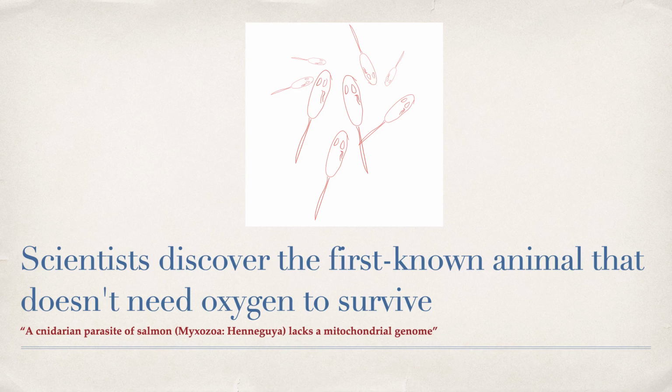The goal of this assignment was to find a news story that reported on a scientific research article and analyze both of the articles. The title of the news story that I analyzed was Scientists Discover the First Known Animal That Doesn't Need Oxygen to Survive. And the primary literature article was called A Cnidarian Parasite of Salmon called the Myxozoa Henneguya Lacks a Mitochondrial Genome.